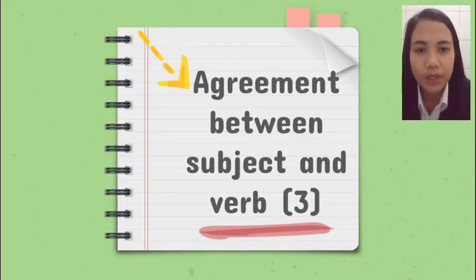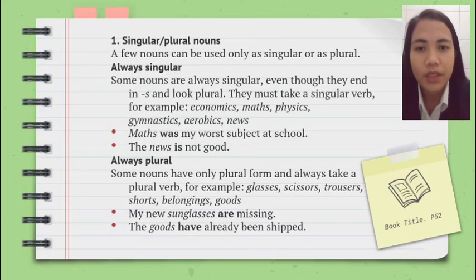Agreement between subject and verb. Number 1, singular or plural noun. A few nouns can be only singular or only plural. Always singular. Some nouns are always singular, even though they end in s and look plural.